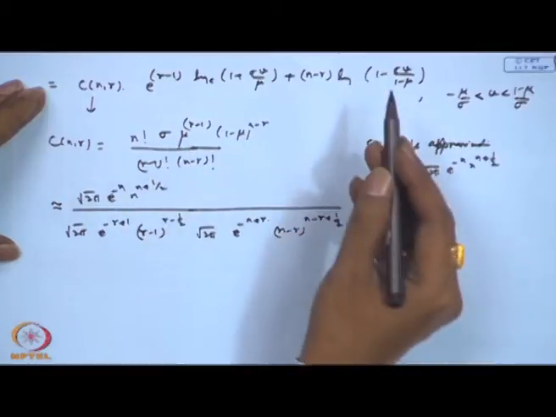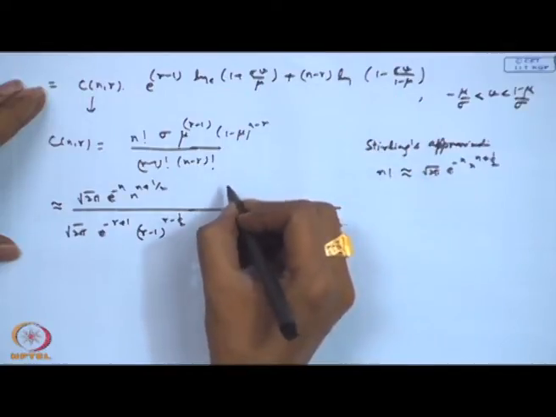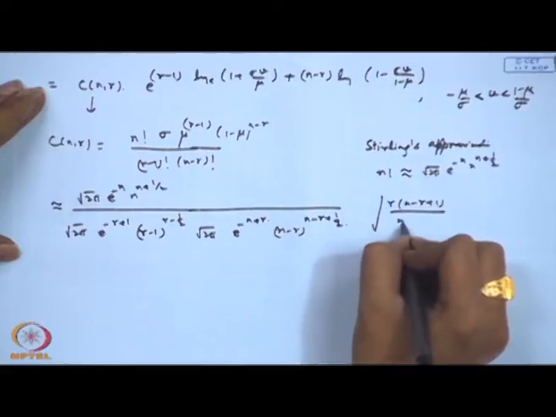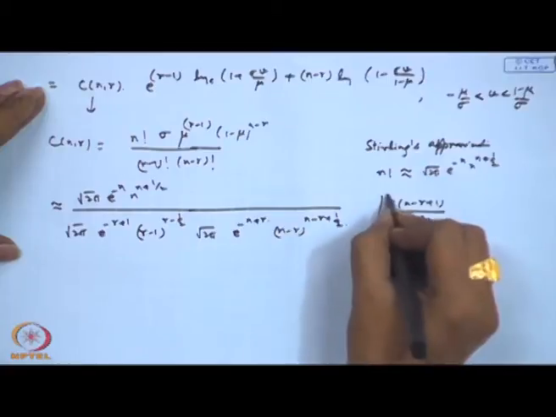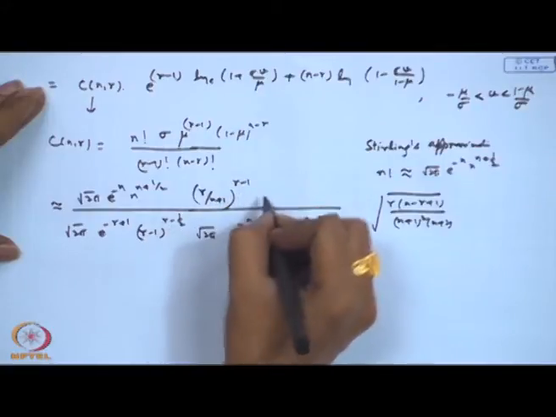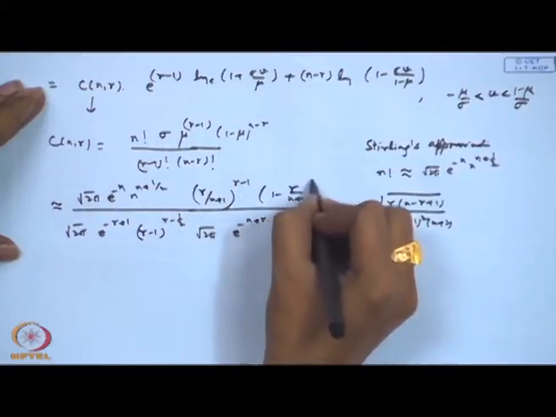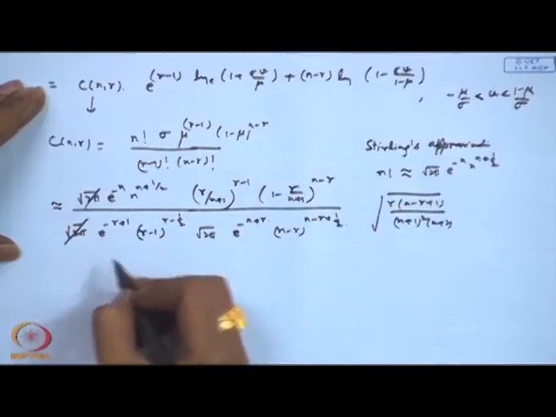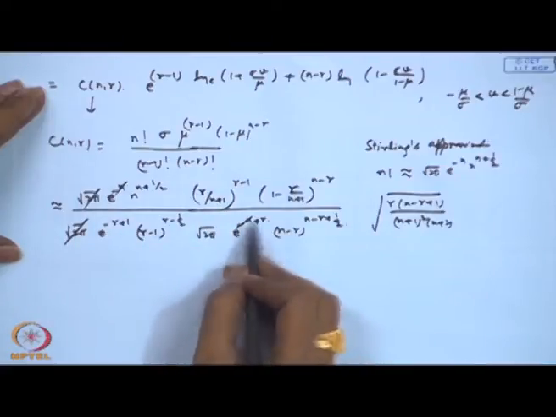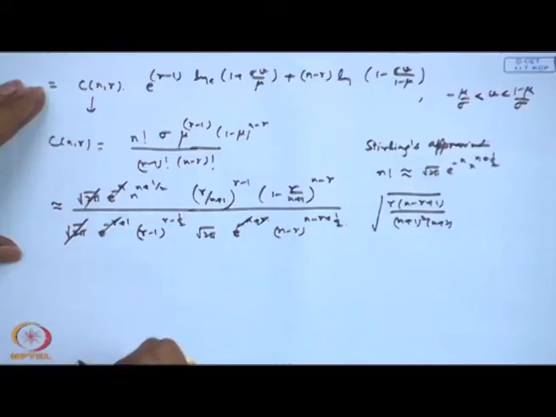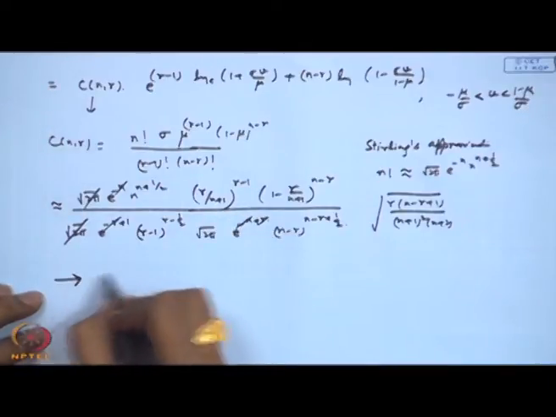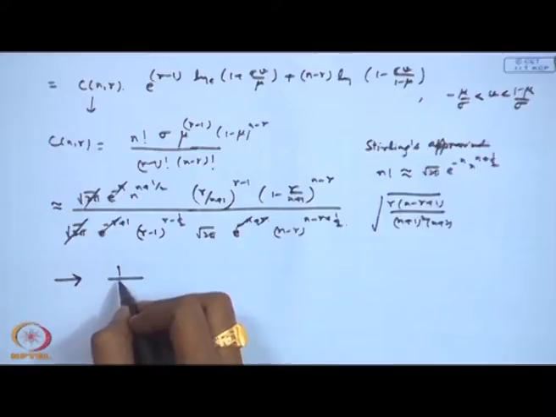Then you have sigma, which is actually coming as the square root of r into n minus r plus 1 by n plus 1 square into n plus 2, and then you have mu, that is r by n plus 1 to the power r minus 1, and 1 minus r by n plus 1 to the power n minus r. So, e to the power minus n cancels out, then e to the power minus r and e to the power plus r also cancel out. So, one can basically obtain the limit of this. This is actually converging to 1 by root 2 pi.